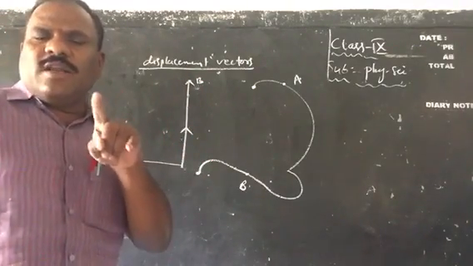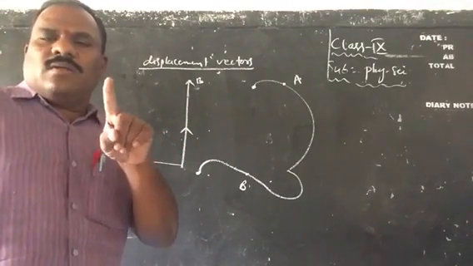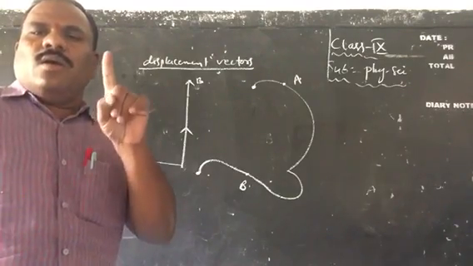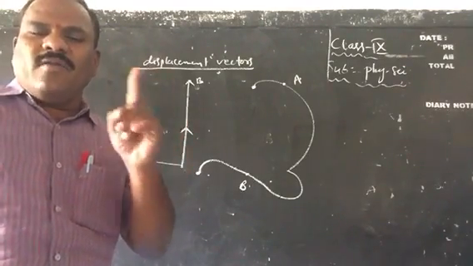What is displacement, children? Displacement is nothing but the shortest distance between two points, that is, the initial point and the final point.